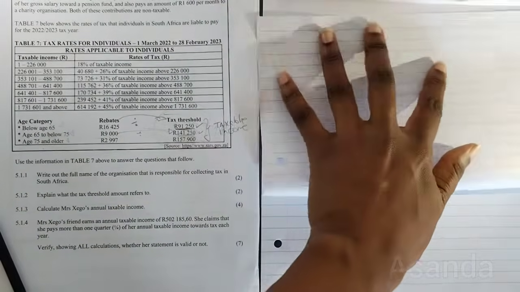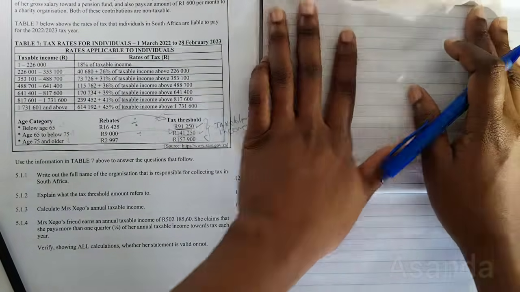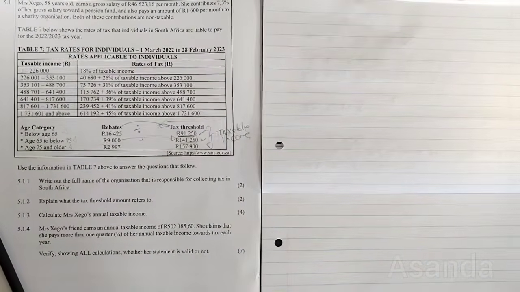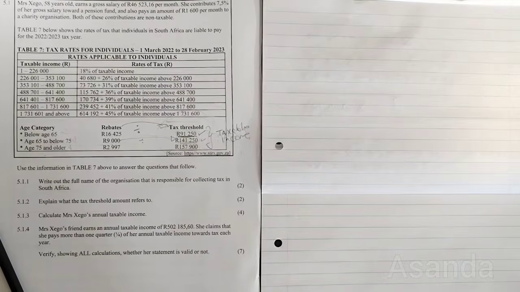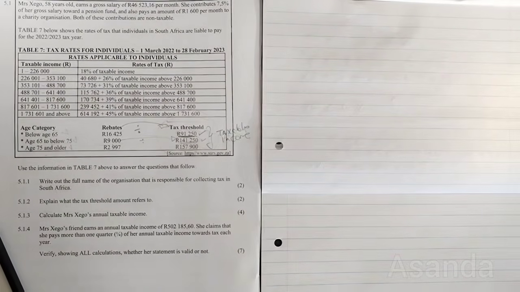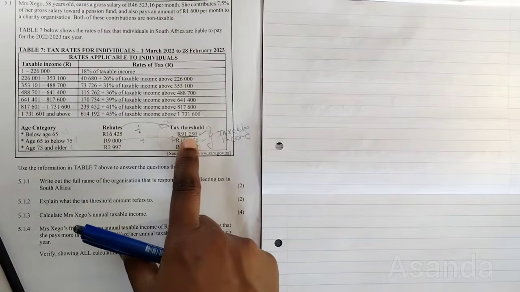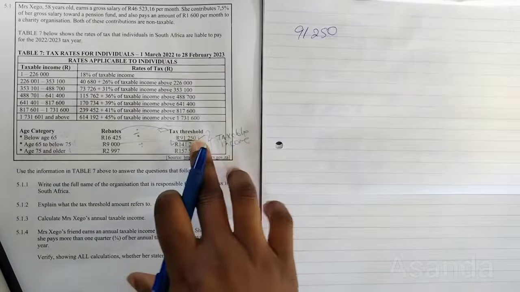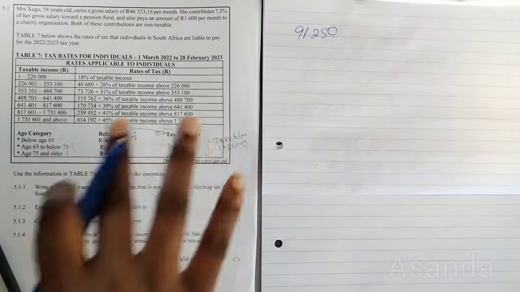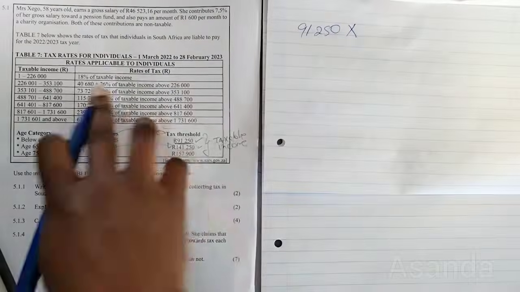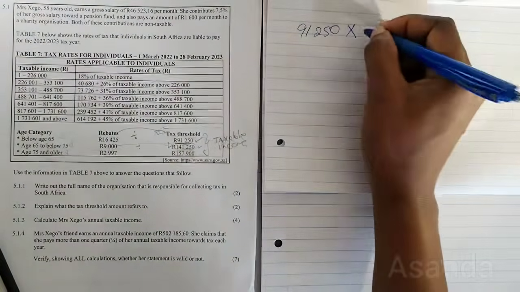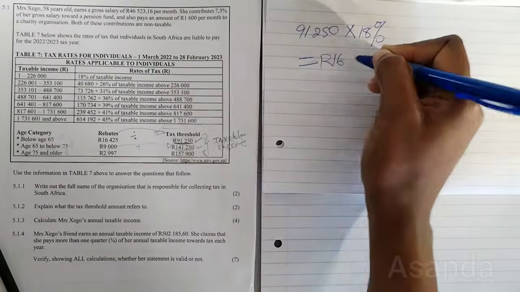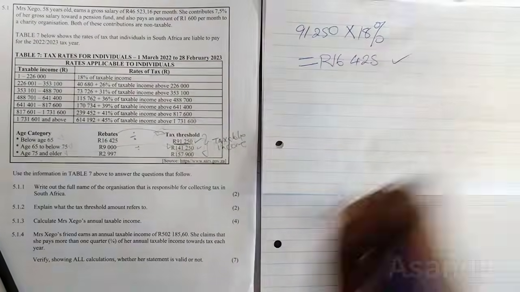Now, one more thing. I find that examiners are always trying to be creative with the way they ask questions, trying to come up with new questions. And I was just wondering, if you have the tax threshold, can you find the rebates? Yes, you can. If you take the tax threshold and multiply that by the percentage in row 1, which in this case is 18%, then you will get the rebates.